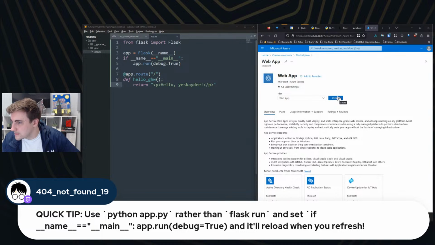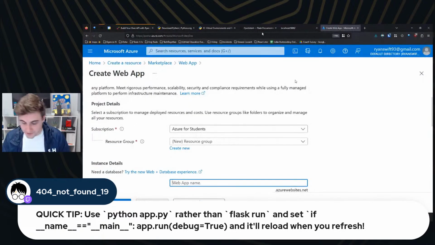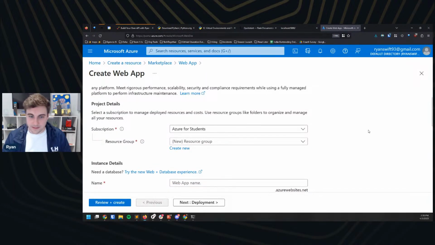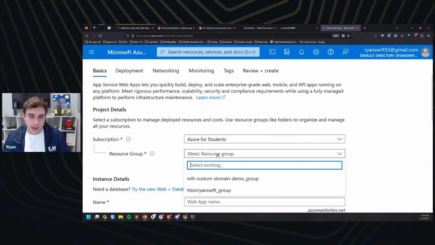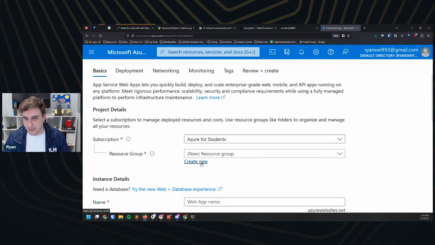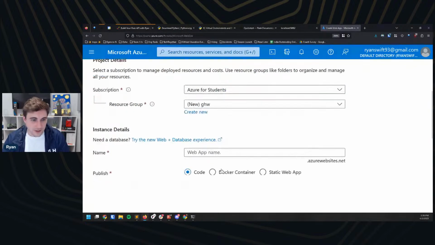All right. So I'm going to hit create here for web app. And sorry, let me zoom in again. I keep forgetting I need to zoom in for everybody at home. Let me make that full screen and let me get 404's comment off that. Great. Cool. All right. So I'm going to just create a new resource group. That's totally fine. If you're not familiar with resource groups, you can read up on them as you like. I'm just going to call this Global Hack Week. I'm going to delete it after I'm done with my project in all likelihood.